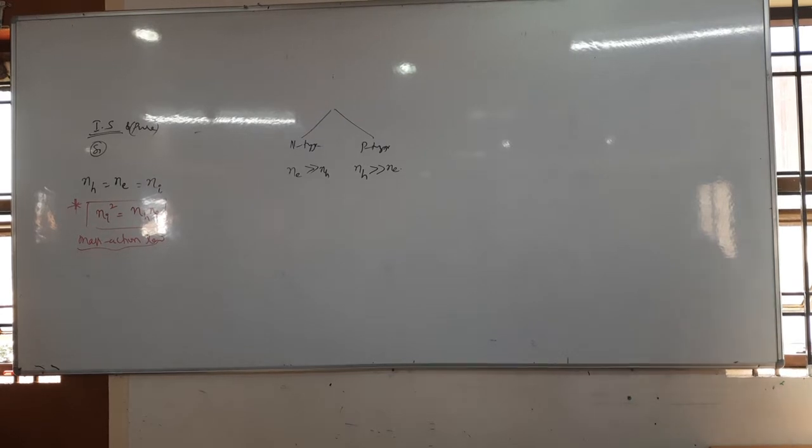The next line: the hole concentration and electron concentration will be the same in the intrinsic semiconductor.